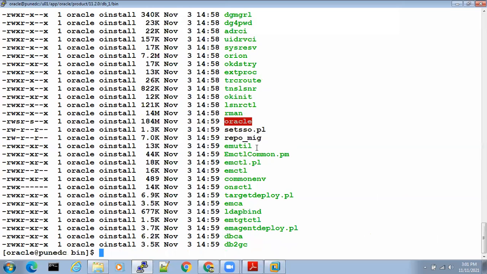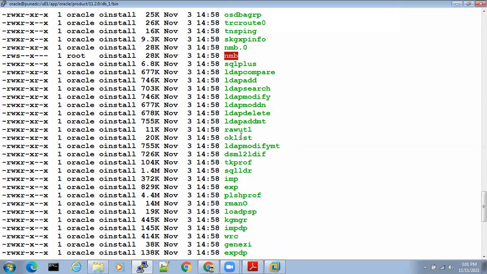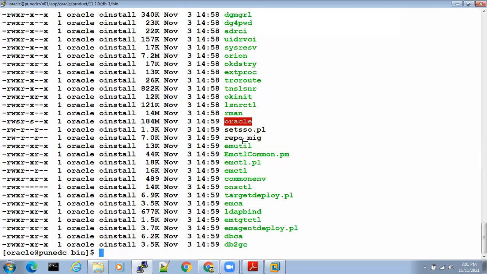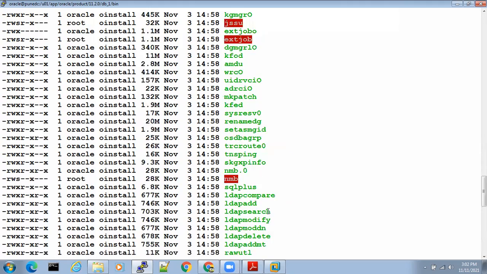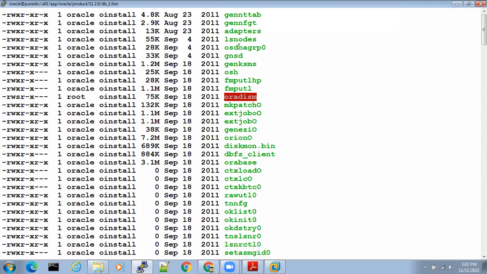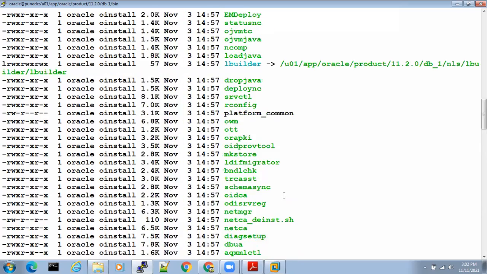If these binaries are not installed properly, for example RMAN, you cannot use RMAN. If SQL*Plus is not installed properly, you cannot use SQL*Plus. If LSNRCTL is not installed, you cannot use lsnrctl status or start. If DBCA is not installed properly, you cannot create a database, and the Oracle home and installation are wasted.